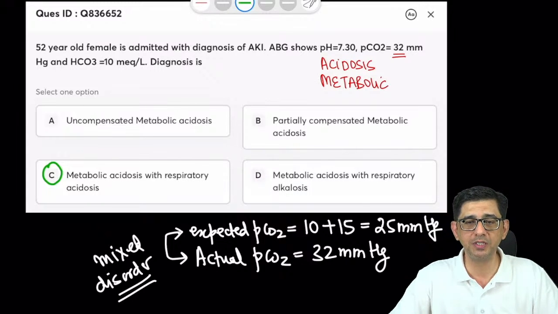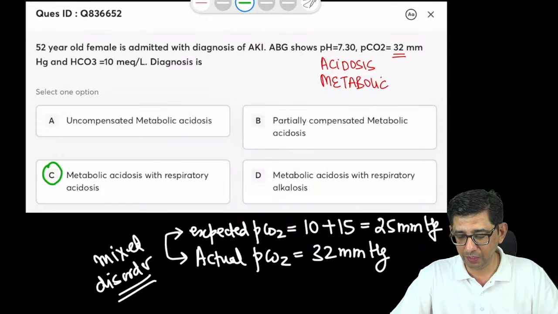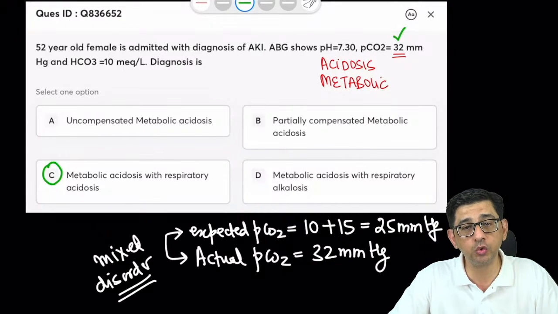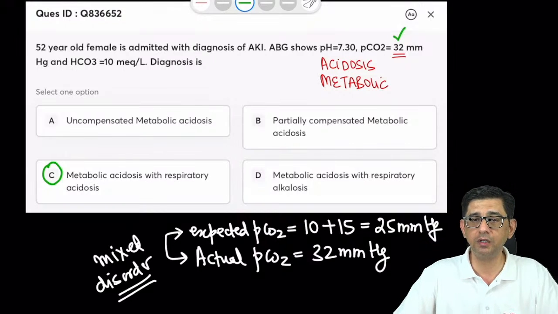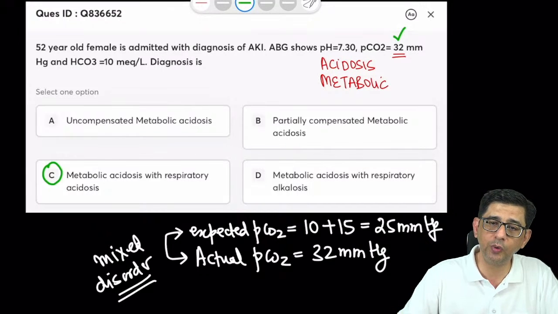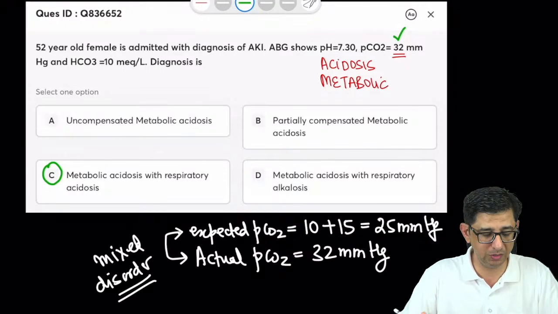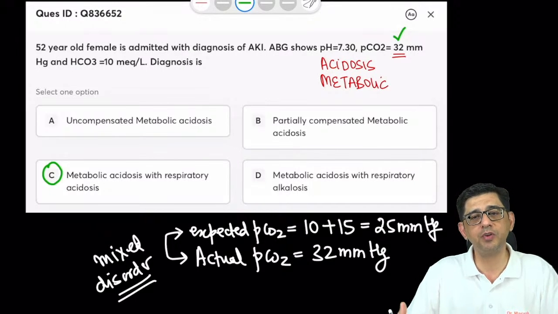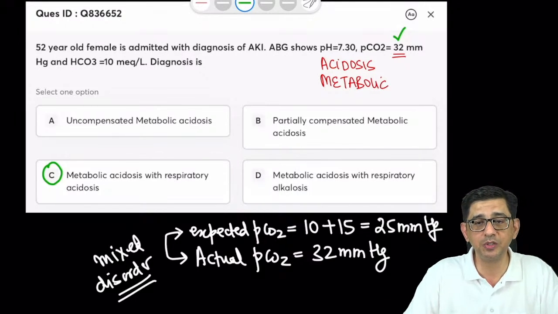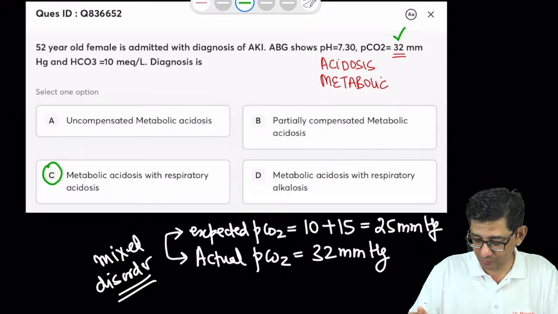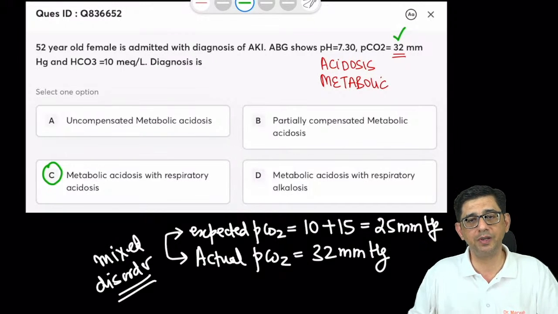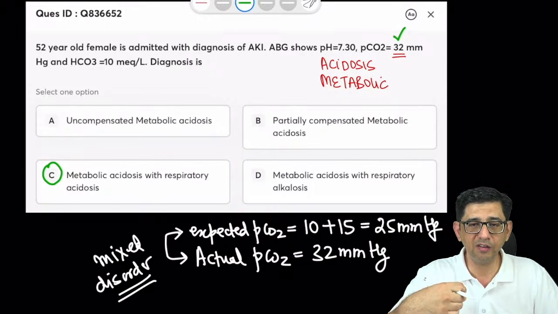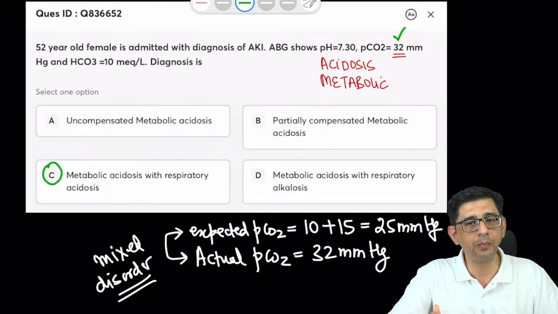The patient का डायफ्राम is not being able to compensate, तो CO2 का जो वैल्यू है that is higher than what it should have been. The body should have done a compensation of PCO2 up to 25, पर वो कर ही नहीं पाई because the diaphragm of the chap was not working, and that is why in this particular case the PCO2 is 32. तो मैथमेटिक्स पे मत जाओ यहाँ पर, right, it is this mathematical funda that has to be explained, and I'll say this once again, diaphragm is not being able to work properly.